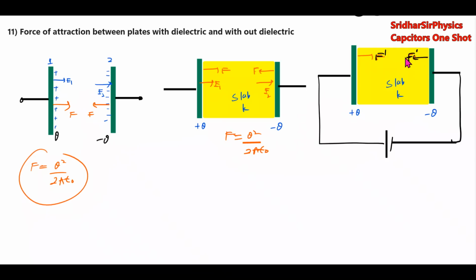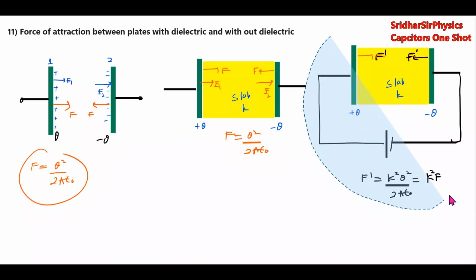The new force of interaction F dash will be K square Q square by 2A epsilon naught. It will increase by K square times. So the force of attraction between the plates will be F for an isolated charge capacitor, and when you introduce the slab it remains the same. When it is connected to the cell and the slab is introduced, then it will become K square times.